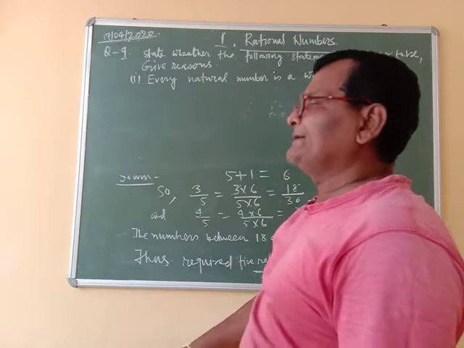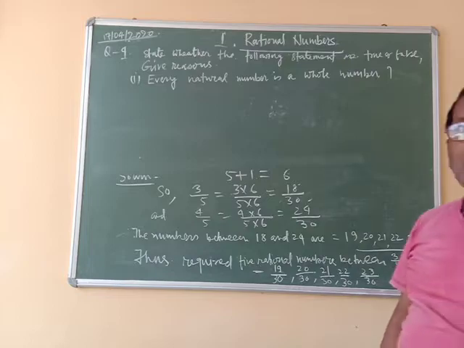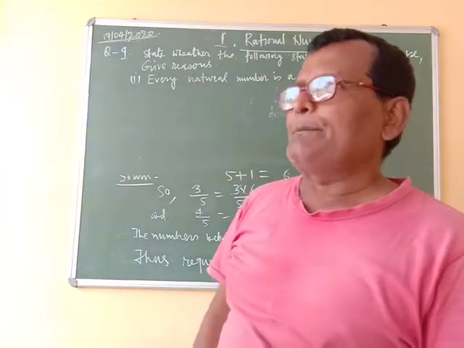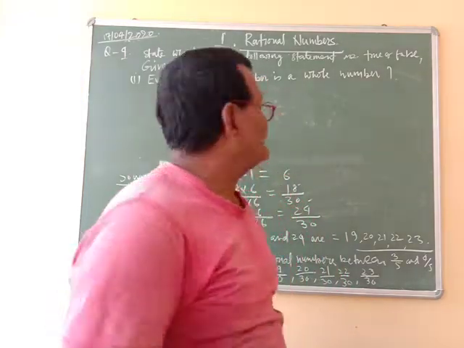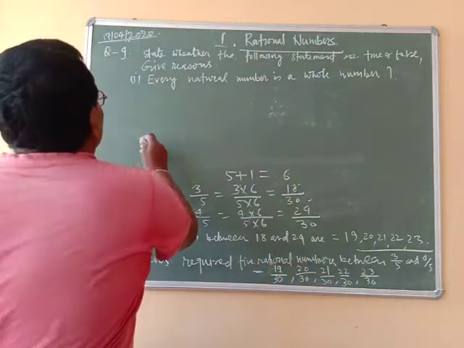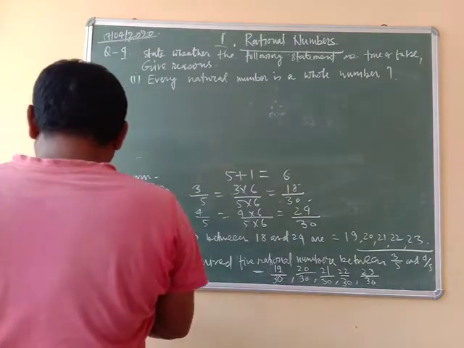You are asked to give reasons about this statement. The statement is every natural number is a whole number. You know that whole numbers are a collection of natural numbers and 0. So this statement is true. Answer: true.